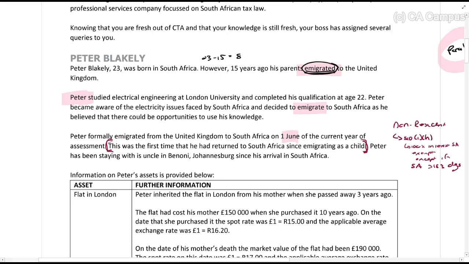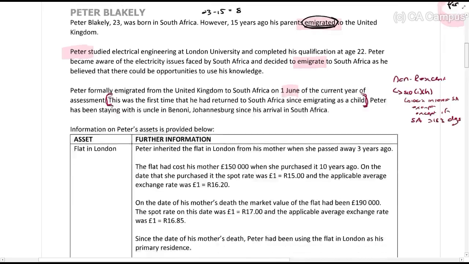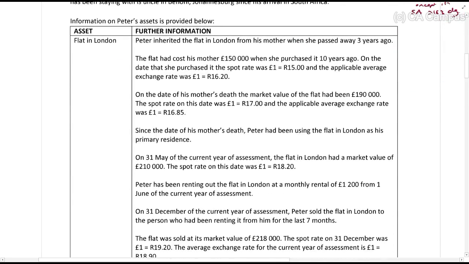Peter has been staying with his uncle in Benoni, Johannesburg, since his arrival in South Africa. Then they tell us information on Peter's assets is provided below. There's a flat in London. So this is a foreign asset.